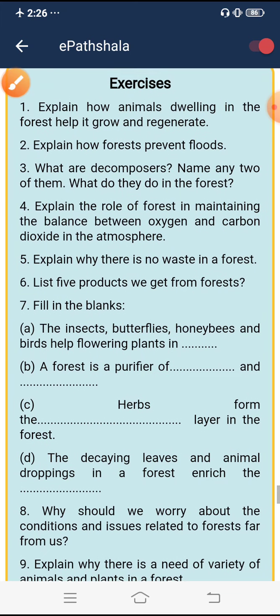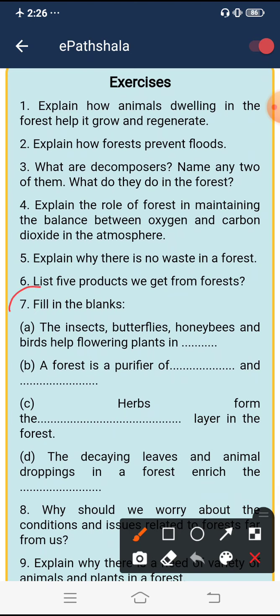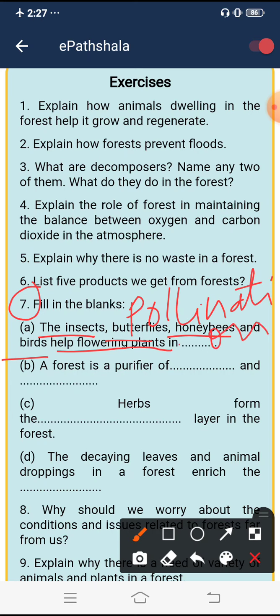Now move on to the 7th question. This is fill in the blanks. A. Insects, butterflies, honeybees and birds help flowering plants in what? Pollination. The answer will be pollination. B. A forest is a purifier of water and air.